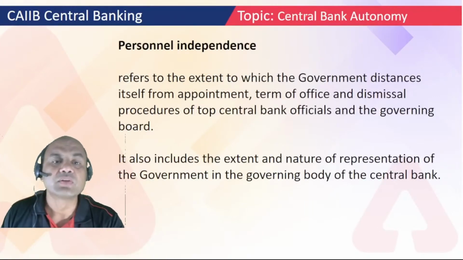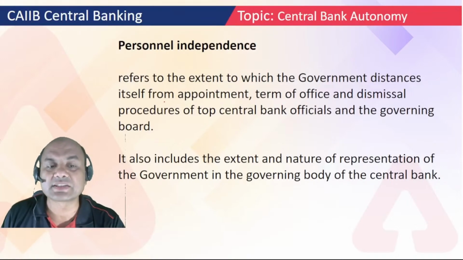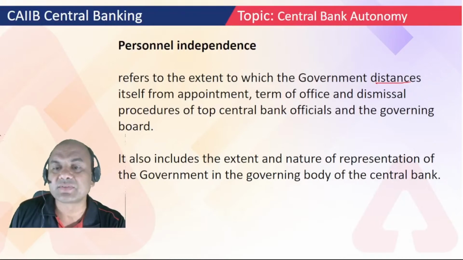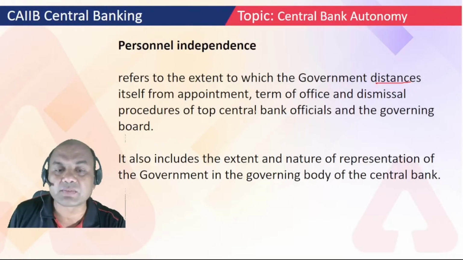Okay. So personal independence. It refers to the extent to which government distances itself from the appointment, terms of office and dismissal procedure of the top central bank officials and the governing board. So here the government distances itself. What does distances mean? Government doesn't interfere in the appointment, term of office or dismissal procedure of any top central banking officials. Here it's mentioned top.